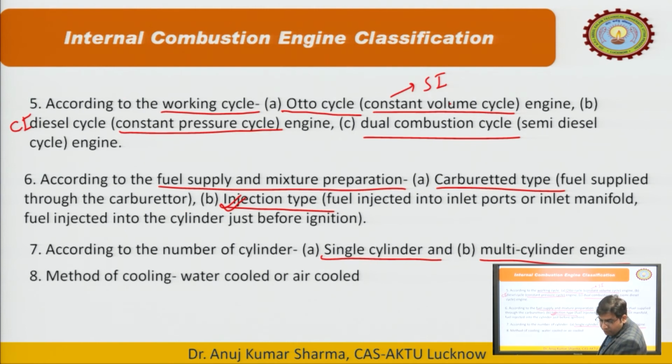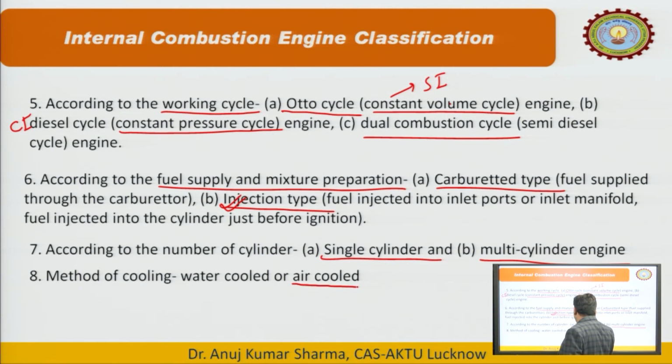Next is the method of cooling, because due to the burning of fuel inside the engine cylinder, the engine gets heated. Just to make the engine cooler, we can use these types of methods.